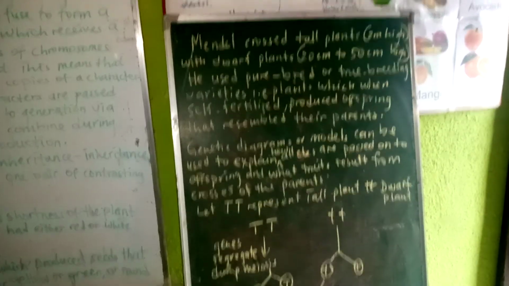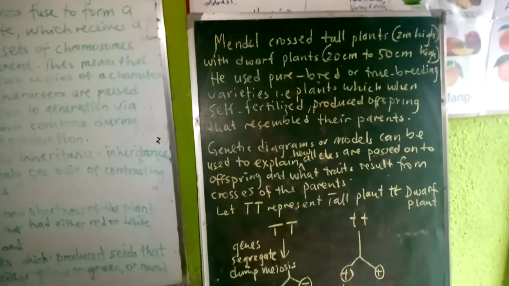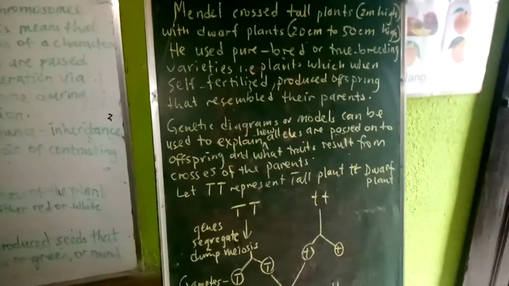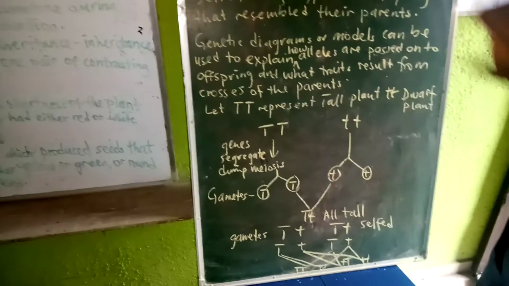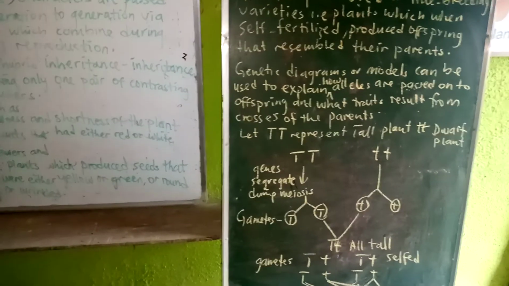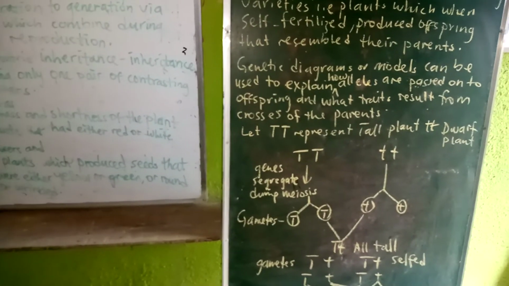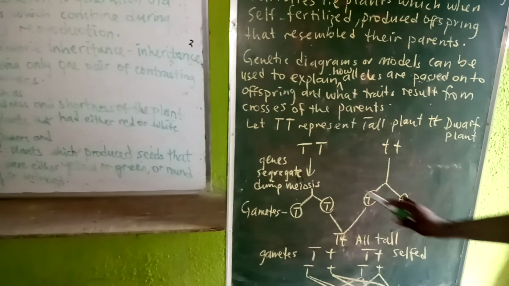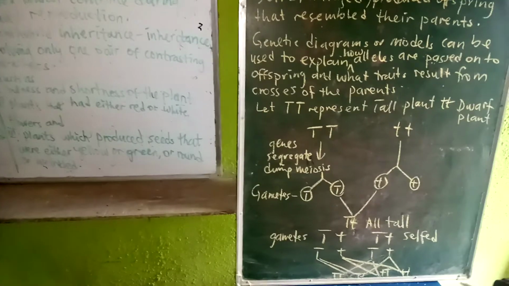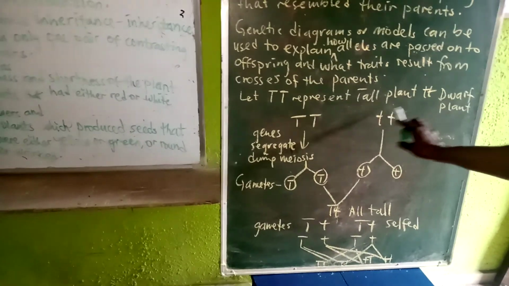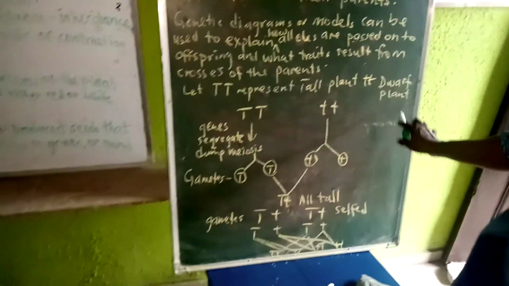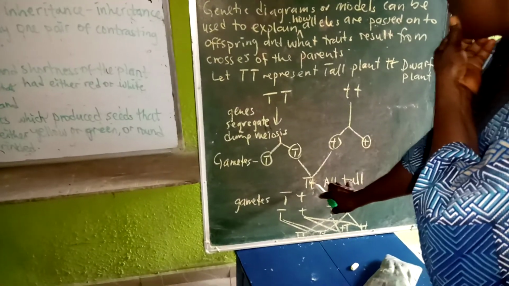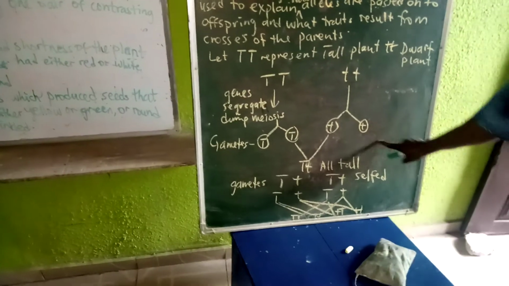He crossbred these plants together, and they were pure breeds, which I've explained. When we crossbreed, that is capital T together with small t, that is a pure breed cross. After that, he found out that in the first generation, all the offspring carried one gene of capital T and small t.